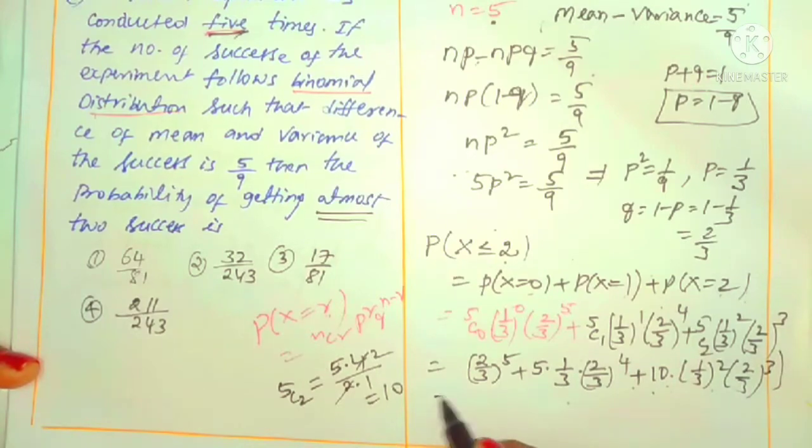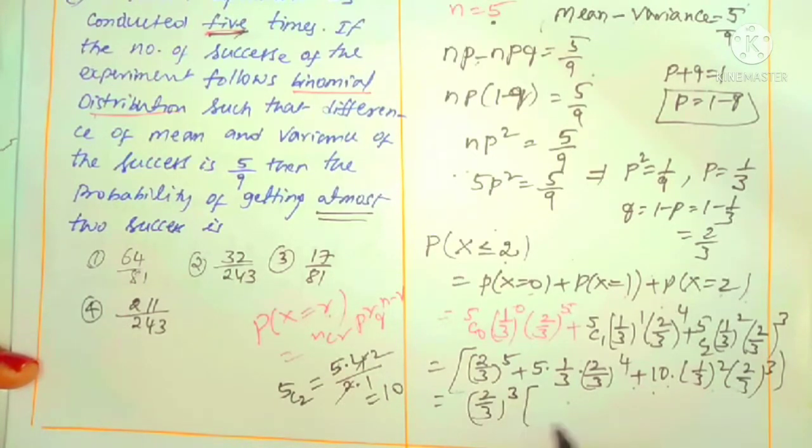For ease, which is common in all these terms? 2 by 3 whole cube is common, right? Taking 2 by 3 whole cube out, what is left over? 2 by 3 whole square is left over. 2 by 3 whole square means what?